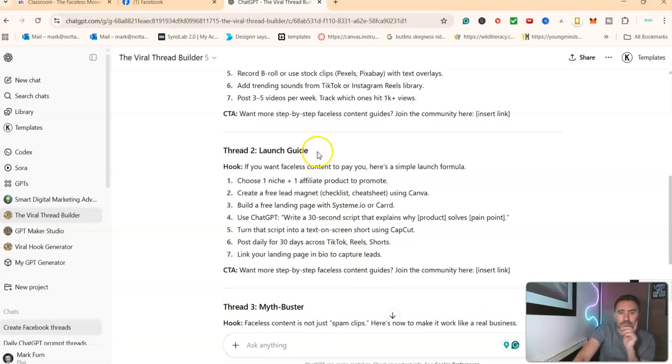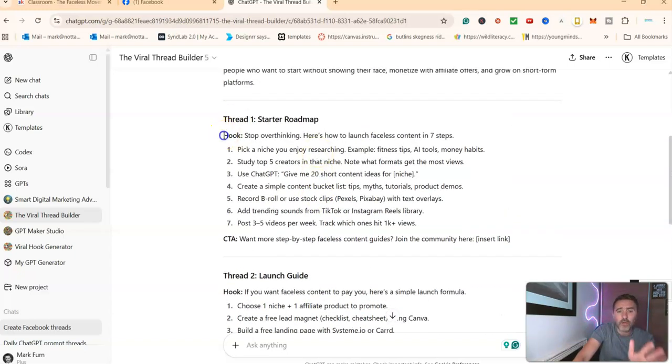So we'll go up here, look. Let's have a look at this. So our hook, this is our original post: Stop overthinking, here's how to launch faceless content in 7 steps. And then it's got all of these. Call to action: want more step-by-step faceless content, join the community here. So this call to action, you can change or edit or put whatever you want in.